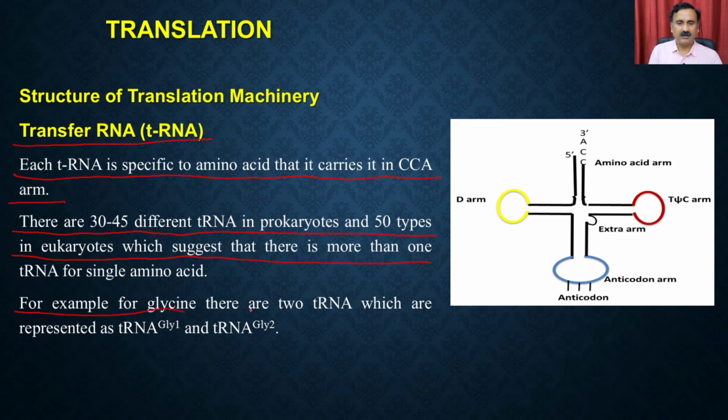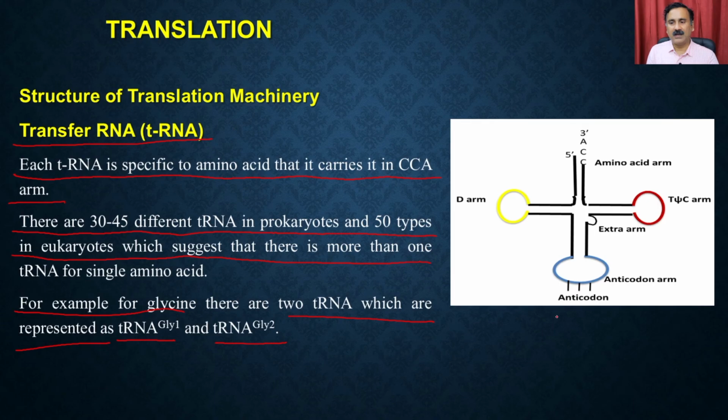For example, for glycine, there are two tRNAs, which are represented as tRNA gly1 and tRNA gly2. Remember that we have different types of codons, so accordingly the tRNAs are also going to be different. We can also have multiple copies of the tRNAs, and these tRNAs carry two pieces of information. One, they carry the amino acid. The second, they also have information about the codon which they are going to use, which they do with the help of the anticodon.